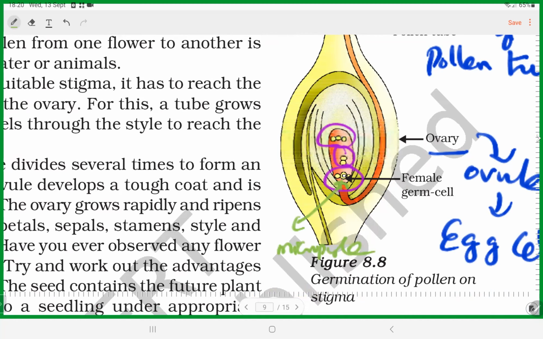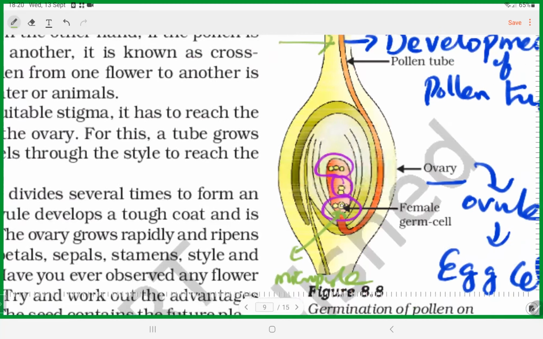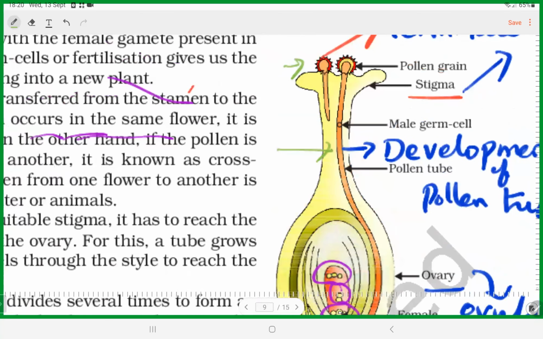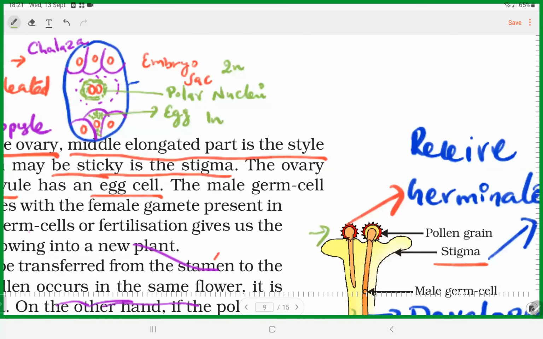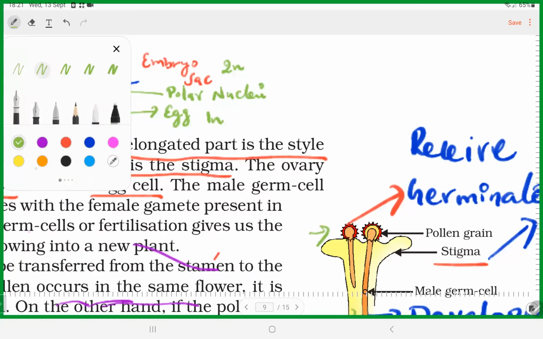In plants, what you should importantly know is double fertilization. Please understand one thing.